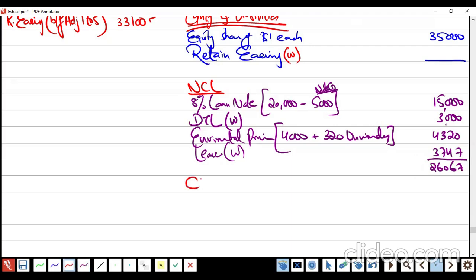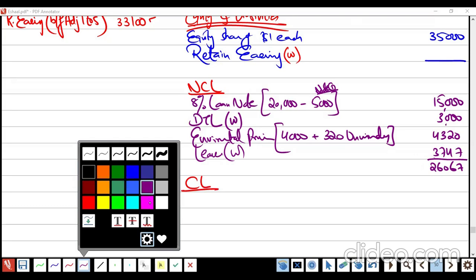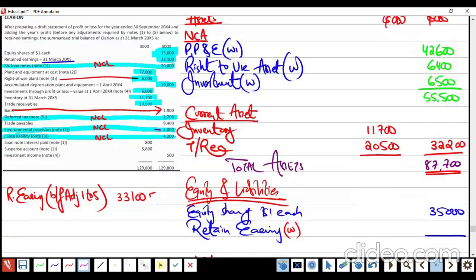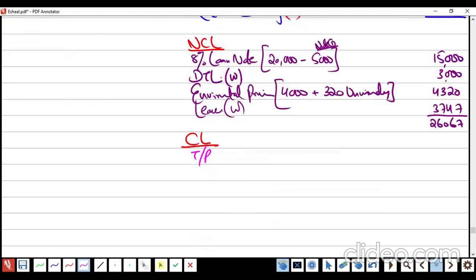After that, current liabilities. Current liabilities, we have trade payable. What are the leftover items? See, bank is there. This one is a loan liability. Bank, suspense is closed. Trade payables 9,400.